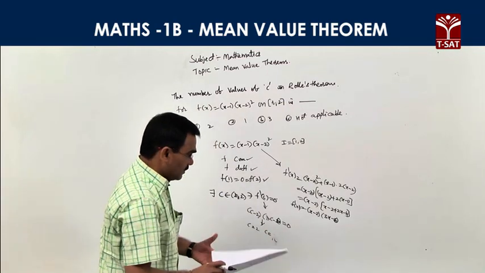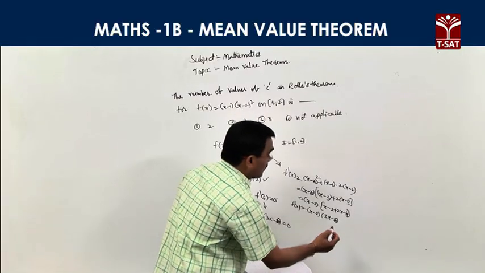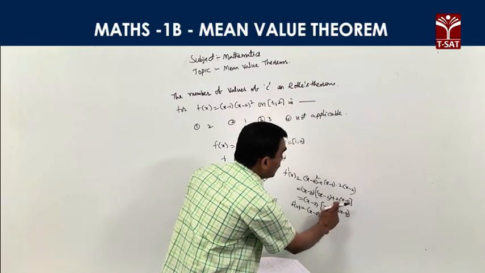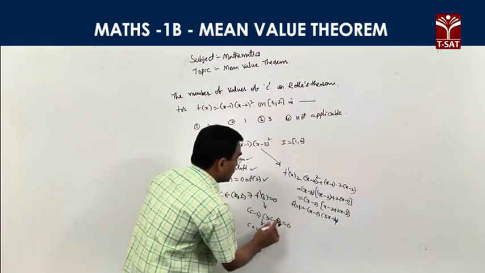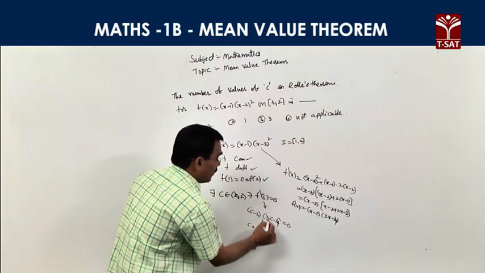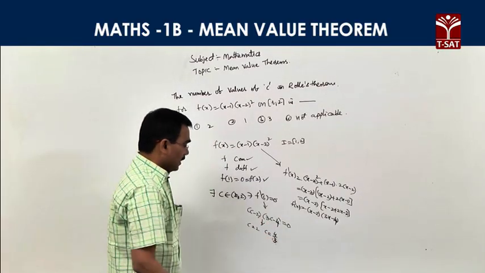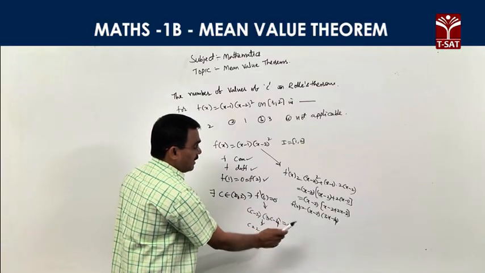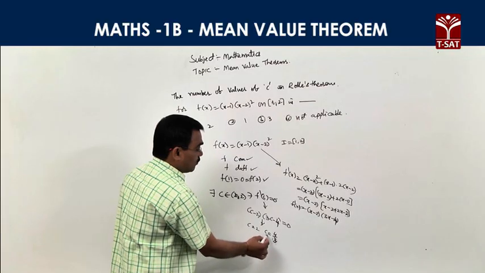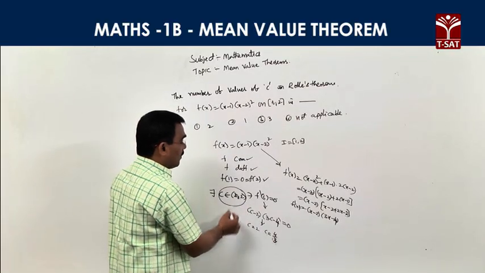This differentiation is 3x minus, wait, the value is 2, the value is 4. 3c minus 4, so c is equal to 4 by 3 can be taken. You observe the differentiation: c minus 2 into 3c minus 4 is equal to 0, c is equal to 4 by 3, but our c belongs to open 1 comma 2.